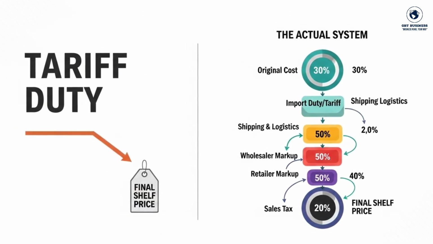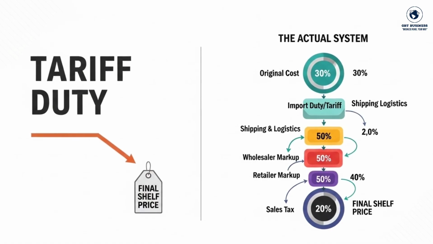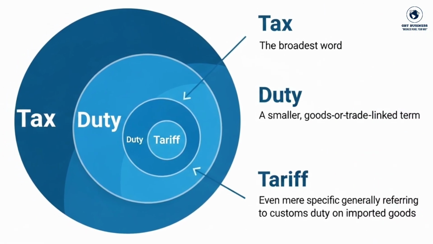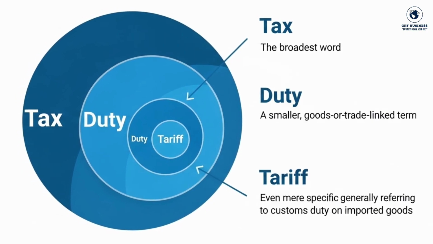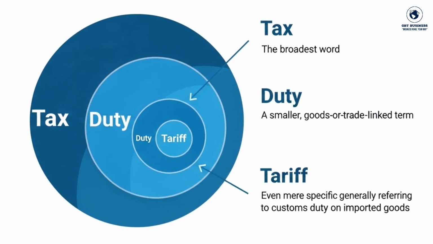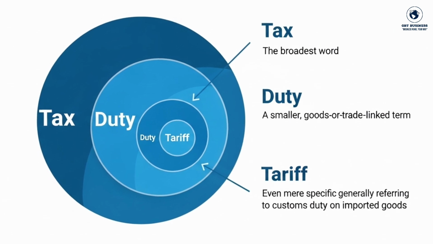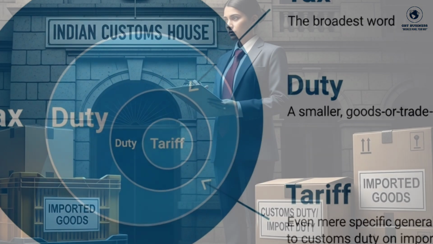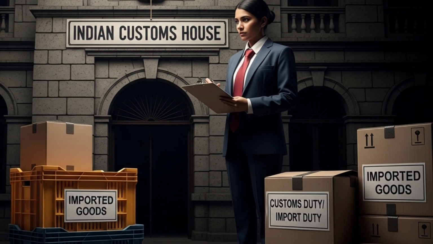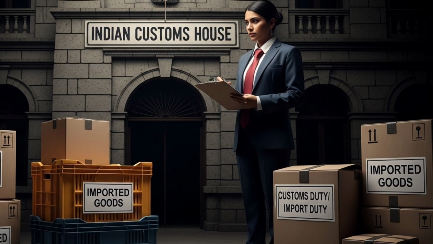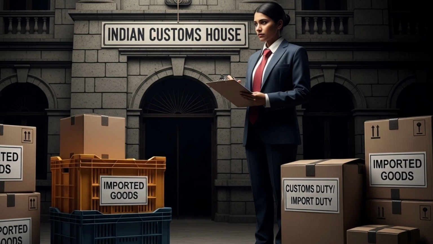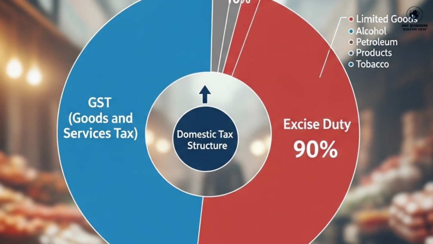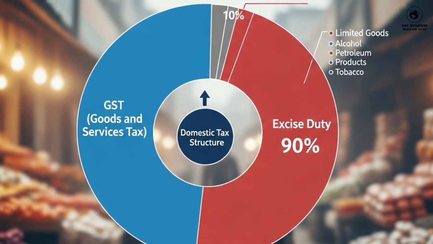So now let us make the full picture clear. Tax is the biggest word, duty is smaller than that and is a goods or trade linked word. Tariff is even more specific, which generally refers to customs duty imposed on imported goods. Levy is a general word of imposition, which can refer both to the act and the label of applying charges like tax, duty or cess. And in India, today's practical reality is that for imported goods, customs duty/import duty terminology is more relevant, while in the domestic indirect tax structure, GST is dominant, and excise duty is now mostly confined to limited goods.